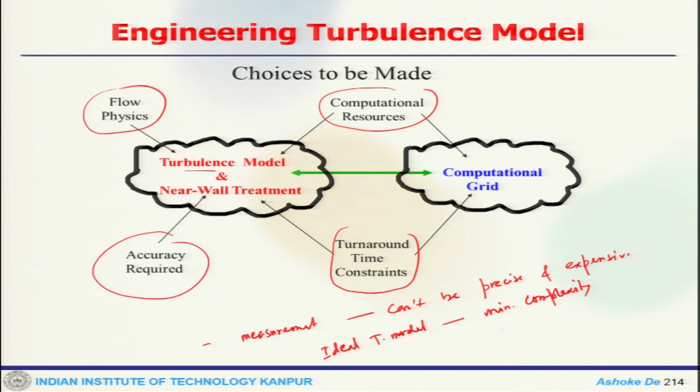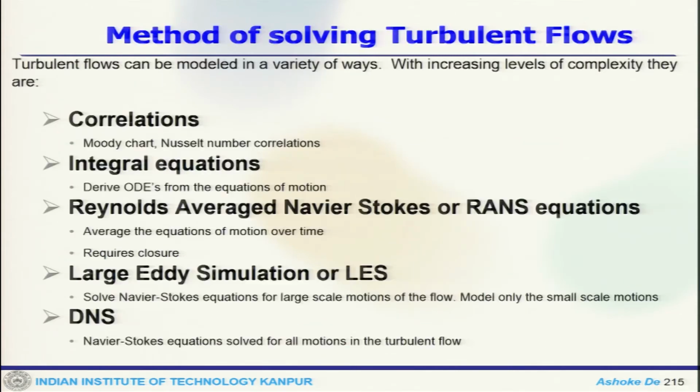So this side will actually push you that what model one should use, but then at the same time you have a problem dimension and also the required time estimate and the resources available which has to be taken into consideration, and that is why one has to make a choice. Now this can be modeled in multiple ways with different degrees of complexity.